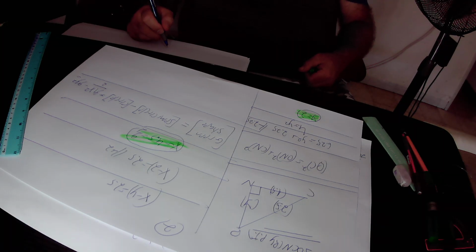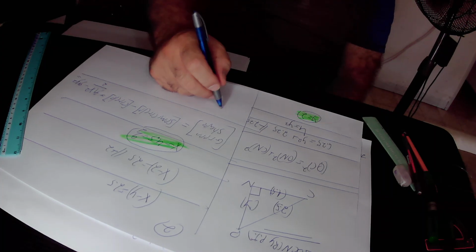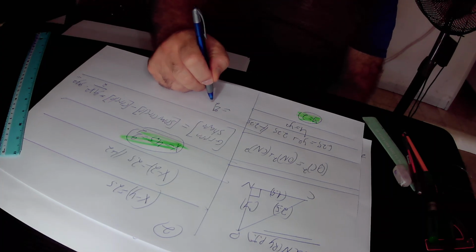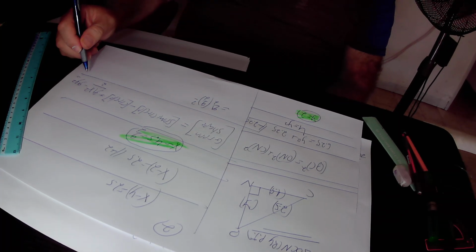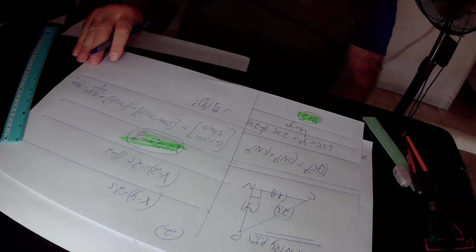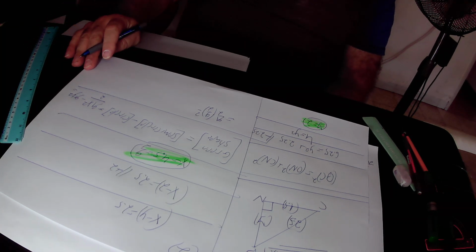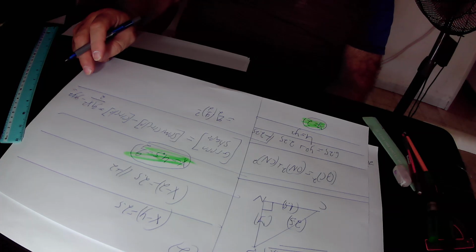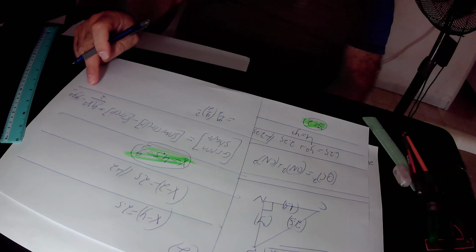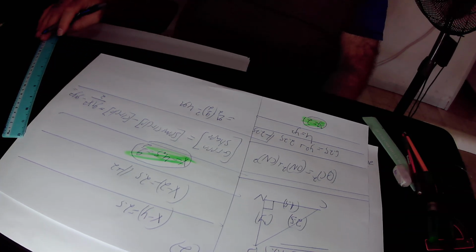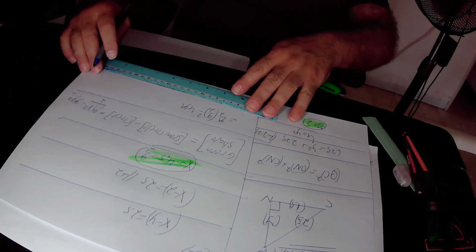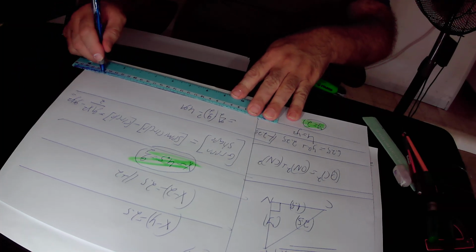X is 9 over 2, therefore x squared is 9 over 2 squared. So in total, this expression equals pi over 2 times 9 over 2 squared minus pi times y squared. Y is 2, therefore y squared is 2 squared, that is 4. So this expression in total equals pi times 9 over 2 squared over 2 minus 4 pi.